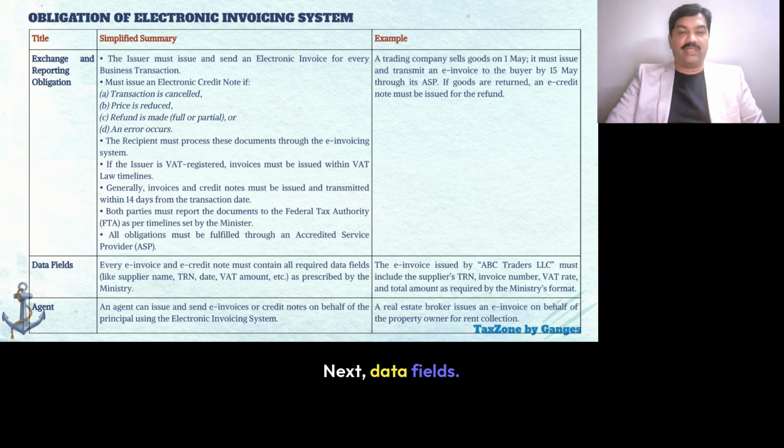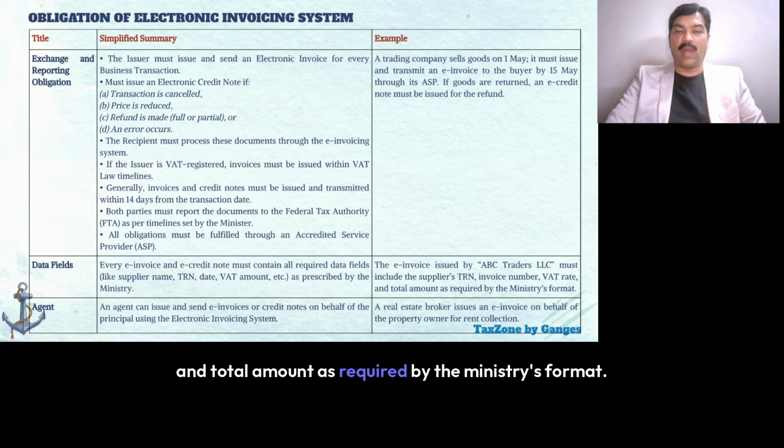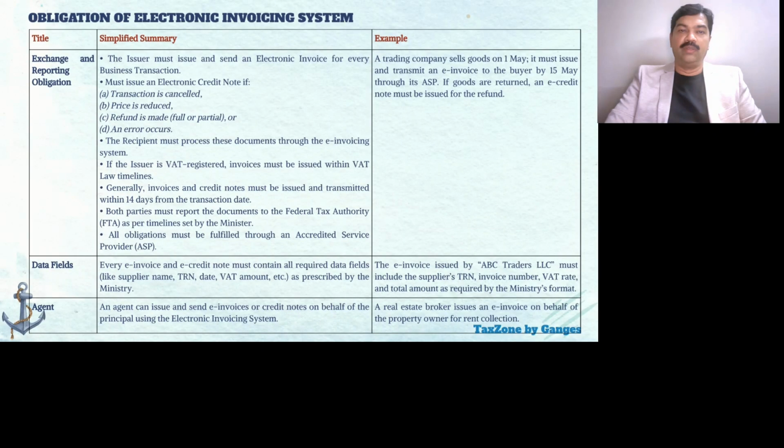Next, data fields. Every e-invoice and e-credit note must contain all required data fields like supplier name, TRN, date, VAT amount, etc. as prescribed by the ministry. For example, the e-invoice issued by ABC Traders LLC must include the supplier's TRN, invoice number, VAT rate, and total amount as required by the ministry's format.